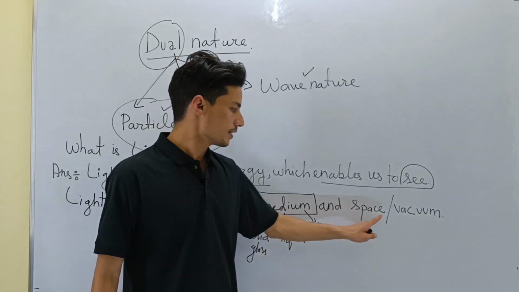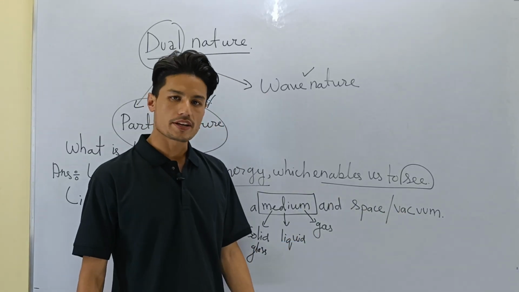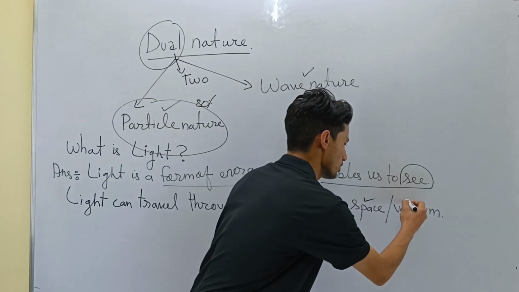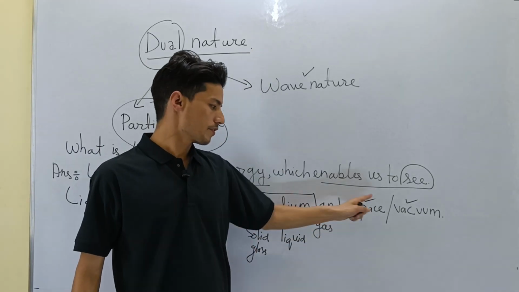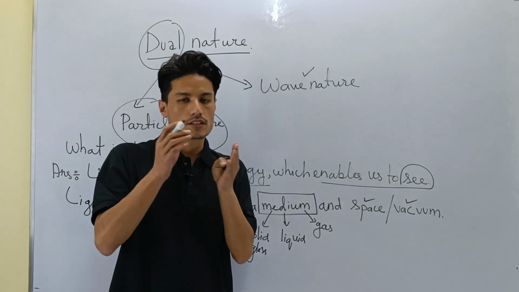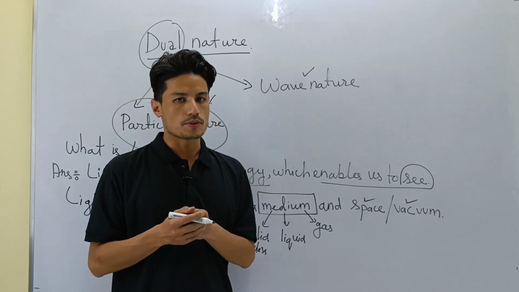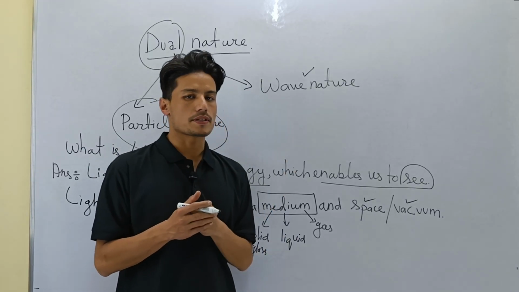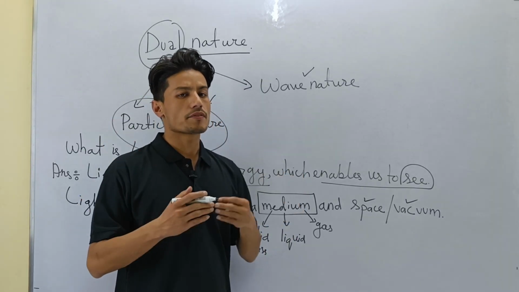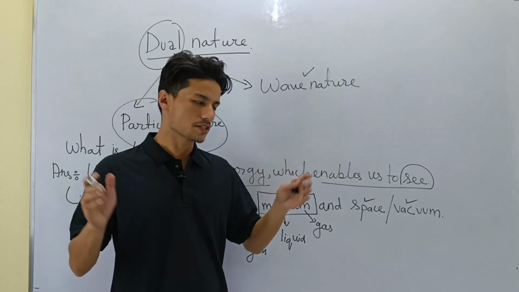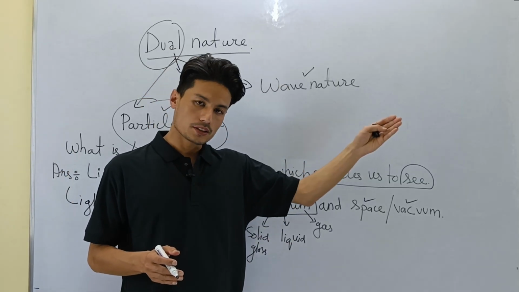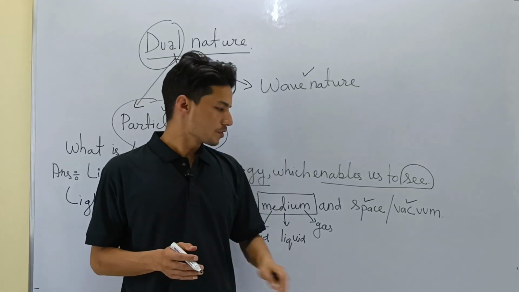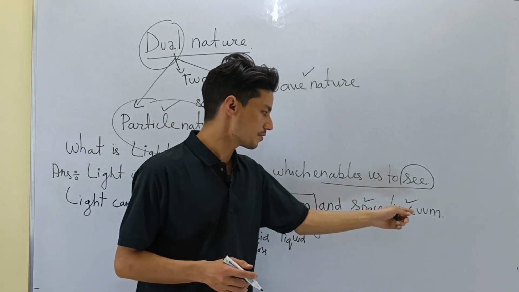And finally, light can travel through space or vacuum. They are both the same, space and vacuum. Outside the earth atmosphere we have space. The distance between the earth and the moon, we have space in between. Between the earth and the sun, we have space in between. So outside the earth atmosphere everything is space. Vast space. And sunlight travels all the way from the sun to the earth, passing through this space. Got it? So space and vacuum are the same.